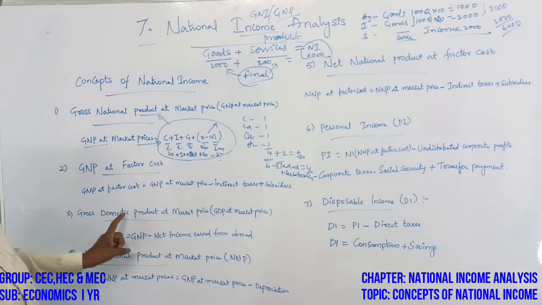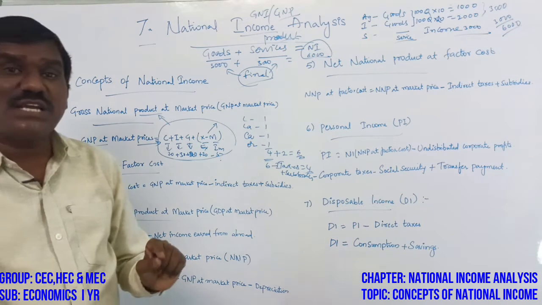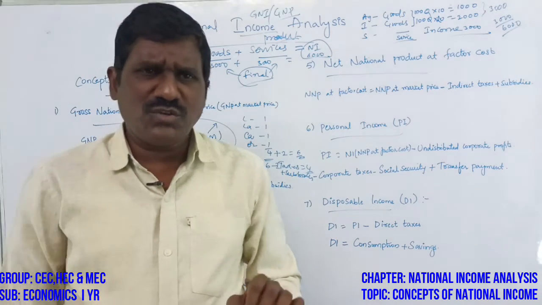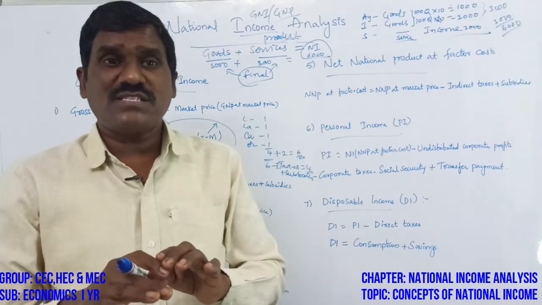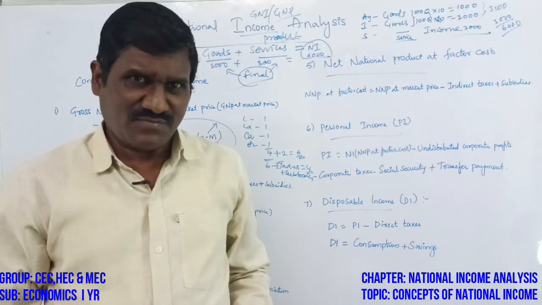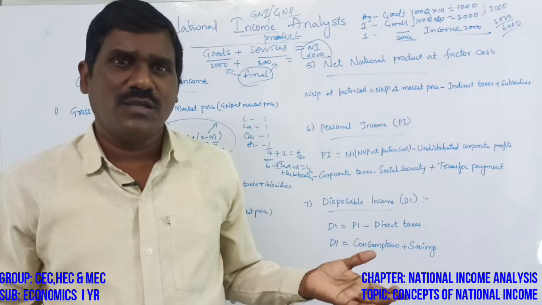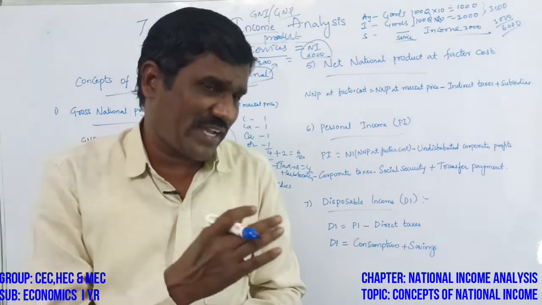Then GDP, gross domestic product. The income or production produced within the boundaries of the country is called GDP. GNP means throughout the world; within the boundaries of the country is called GDP, domestic product.